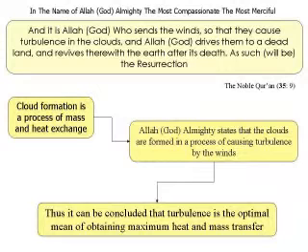So if we ponder and reflect about this Quranic verse, we see that cloud formation is a process of mass and heat exchange. Thus Allah the Almighty states that the clouds are formed in a process of causing turbulence by the winds. Thus, it can be concluded that turbulence is the optimal means of obtaining maximum heat and mass transfer. So this is one concept that Allah the Almighty teaches us from the Noble Quran, that causing turbulence in the medium is the best environment to exchange heat and mass. This is the basic principle of heat exchangers with optimal performance characteristics.